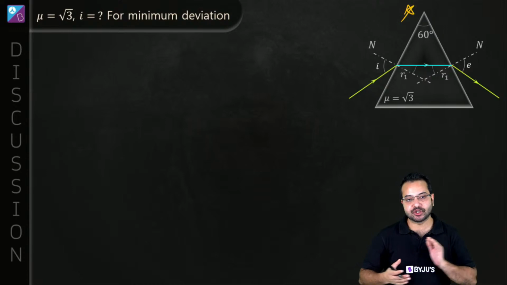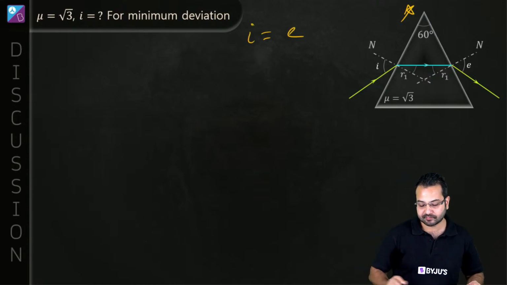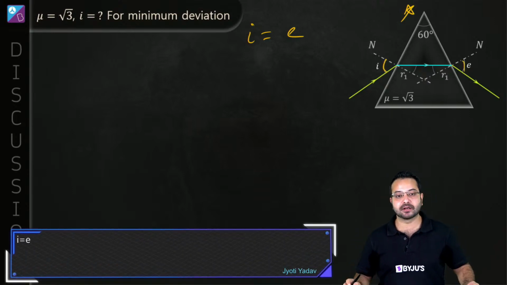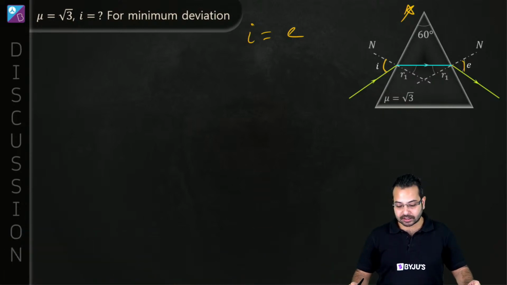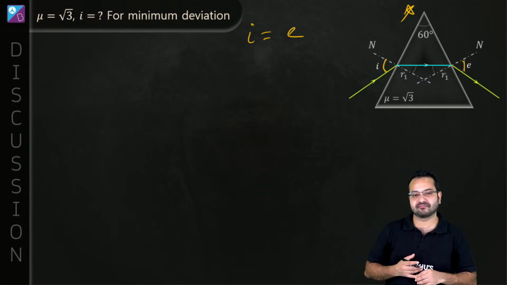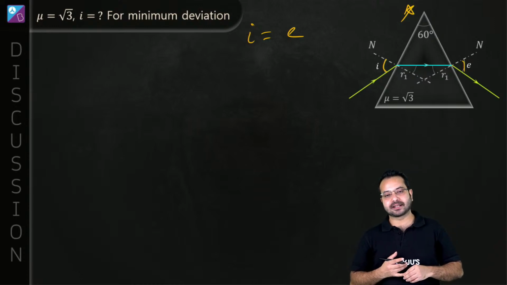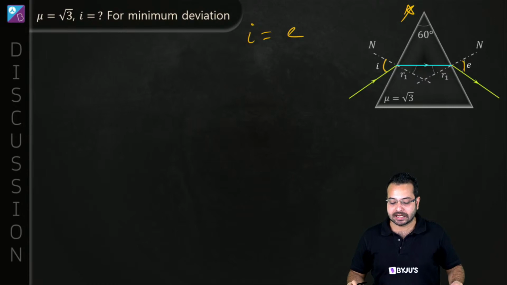I is equal to E. Jyoti says I is equal to E. You are spot on, Jyoti. I is equal to E. Yes. Angle of incidence and angle of emergence become equal. And then what happens? Swastika is saying the refracted ray is parallel to the base. I have some issues there. The refracted ray is parallel to the base. I know that's something you have quoted from a standard textbook. It's written everywhere, but I have a problem with that and I'm going to explain to you.